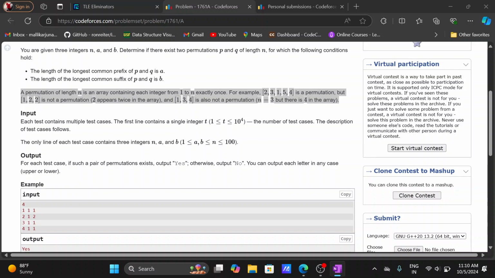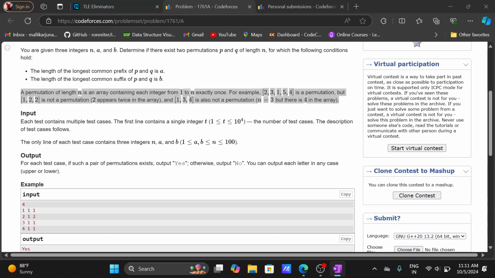Let's take the test case 1 1 1. The size of the permutation is 1. We have to take two permutations, P and Q, and Q can have the same elements as P. So this exists.